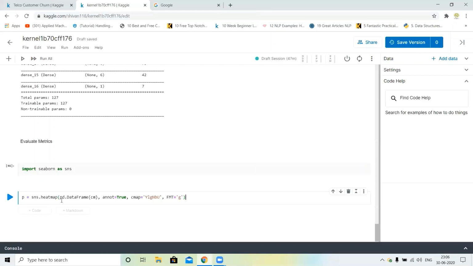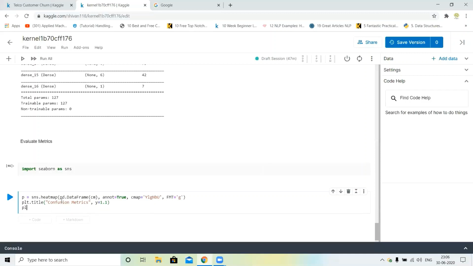So we will write the title, plt dot title confusion matrix, and y is equal to 1.1.